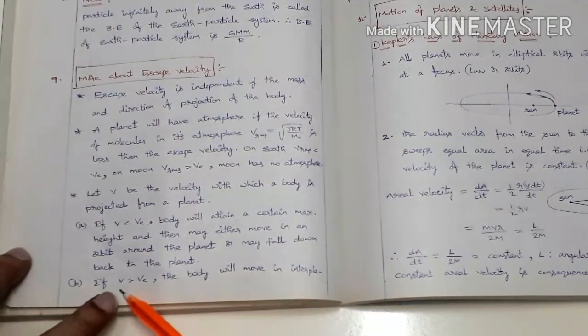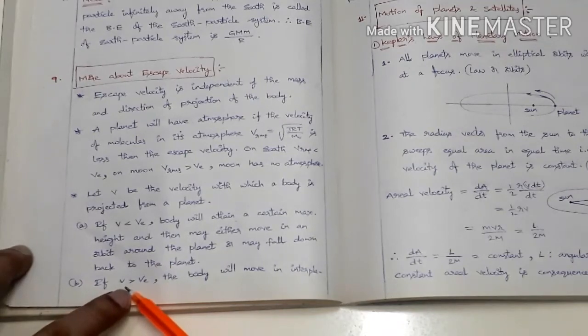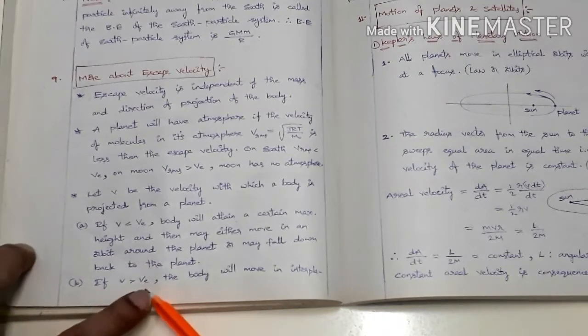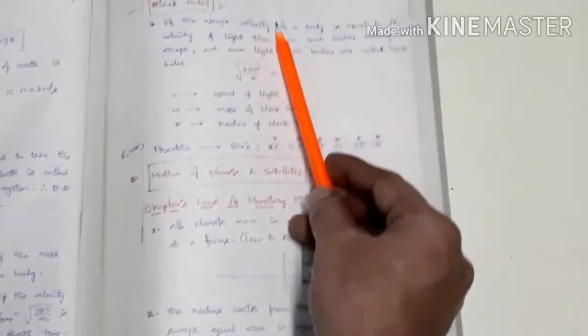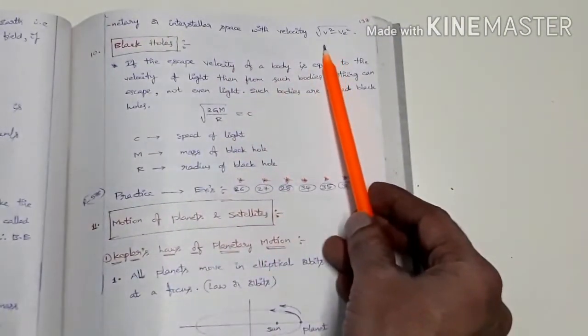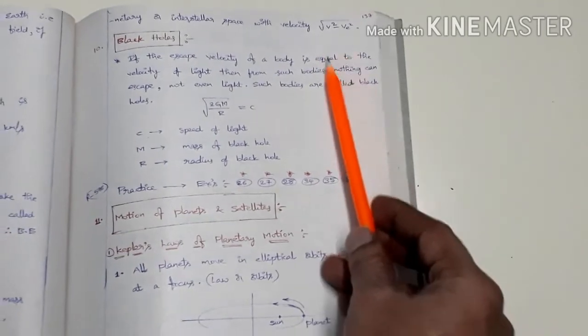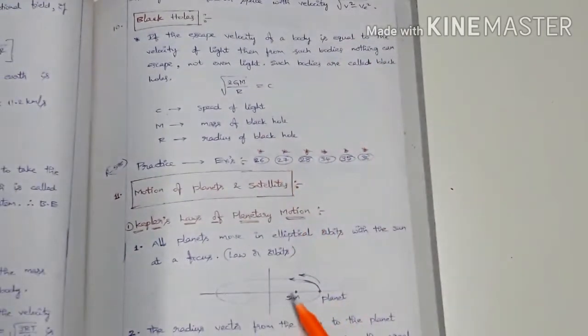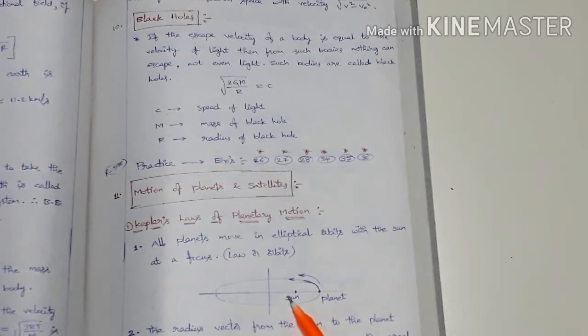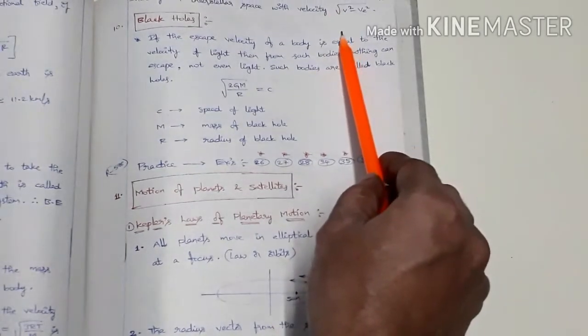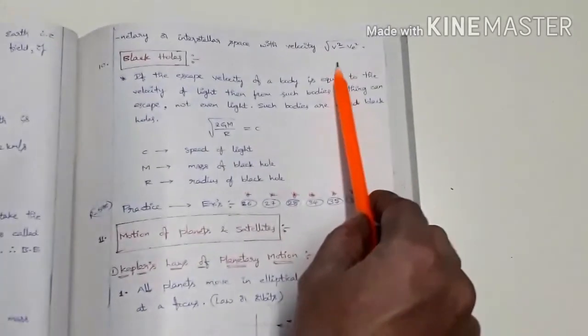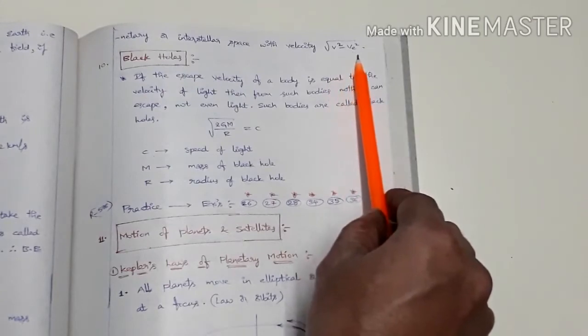Suppose the velocity of projection v is greater than the escape velocity v_e, the body will move in interplanetary or interstellar space with velocity root of v square minus v_e square. In interstellar space it moves with this much velocity, root of v square minus v_e square.